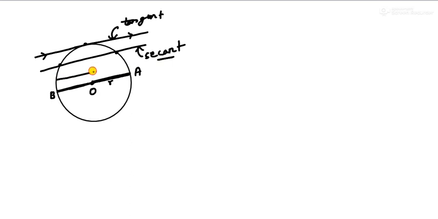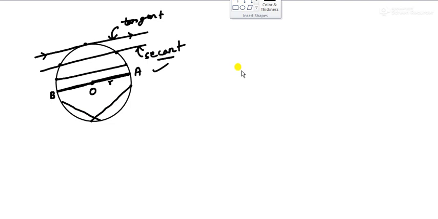What is a chord? It is a line within the circle which touches two points on a circle. Even this can be a chord, even this can be a chord. It is not coming from outside. If it comes from outside, then it is a secant.